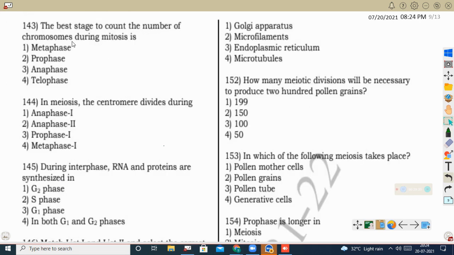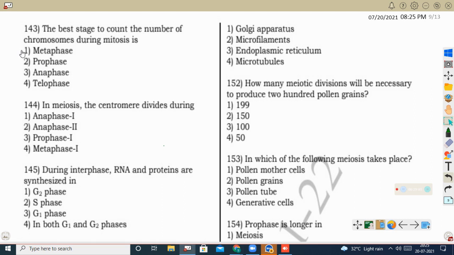Next question, the best stage to count the number of chromosomes during mitosis is, see, the maximum condensation of DNA occurs during the metaphase. So the best stage to count the number of chromosomes is the metaphase stage, in which the chromosomes are easily visible. So here the correct option is metaphase.